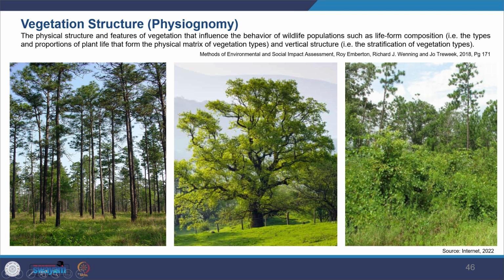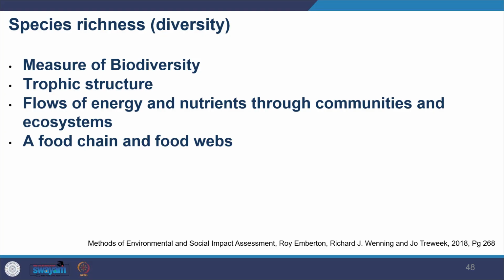And also we see the vertical structure and how the vegetation type is stratified. So in the image you can see different structures, and the wildlife which it could hold would vary accordingly. You can see tall trees, and then moderate height and the shrubs, and according to that the wildlife changes in what it would hold there. Within this you also look at species richness, like how diverse it is. So not just the quantity of it, but how many varieties are there.